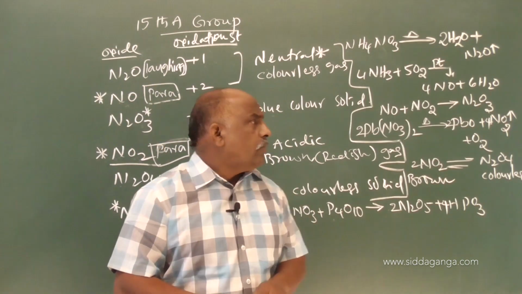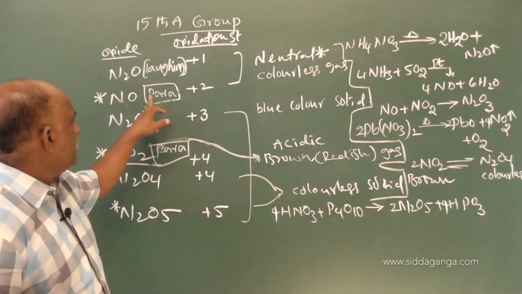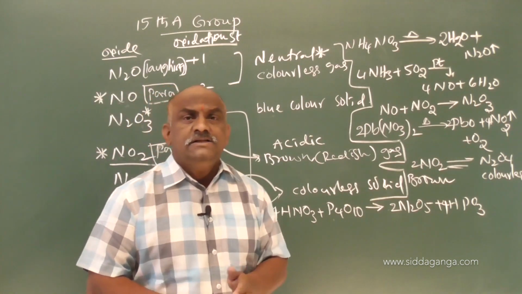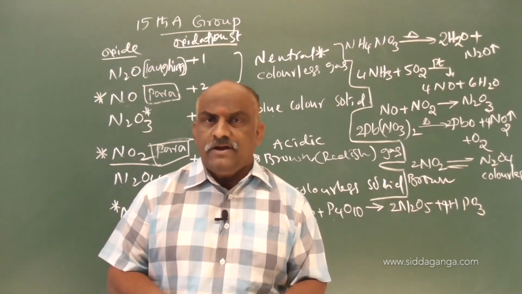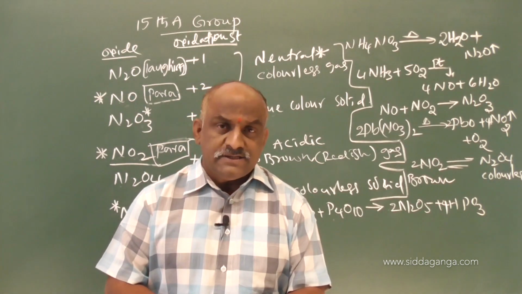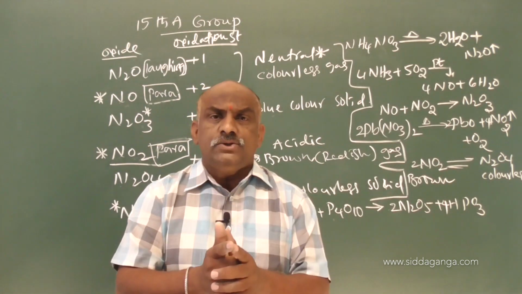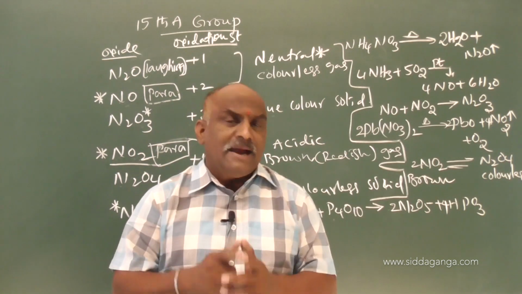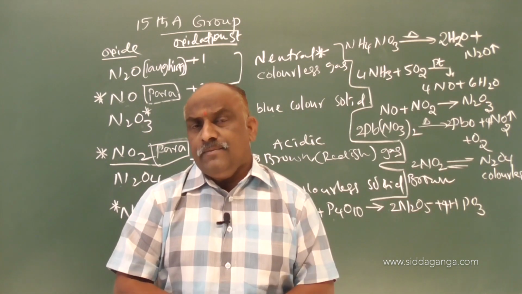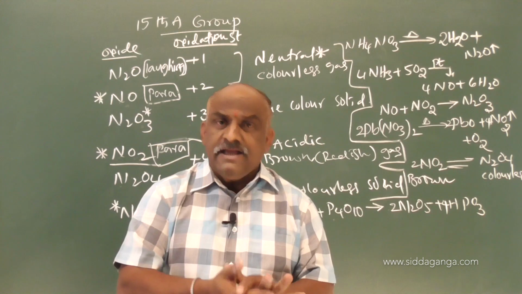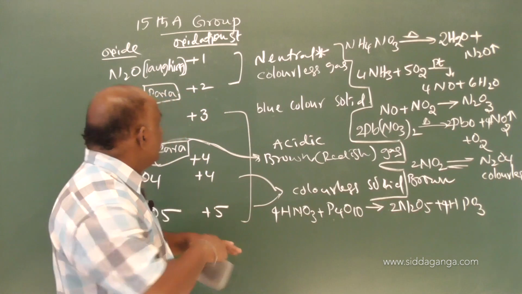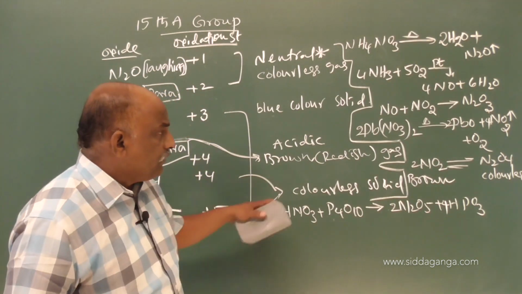And here one more point is there: NO and NO2 are both said to be paramagnetic substances. What will be the reason? The reason is the presence of an odd number of electrons. Odd number of electrons or unpaired electrons make a substance paramagnetic. And one more point, you have to practice the structures of these compounds. The structures are also very important, and they were there in your NCERT text also.